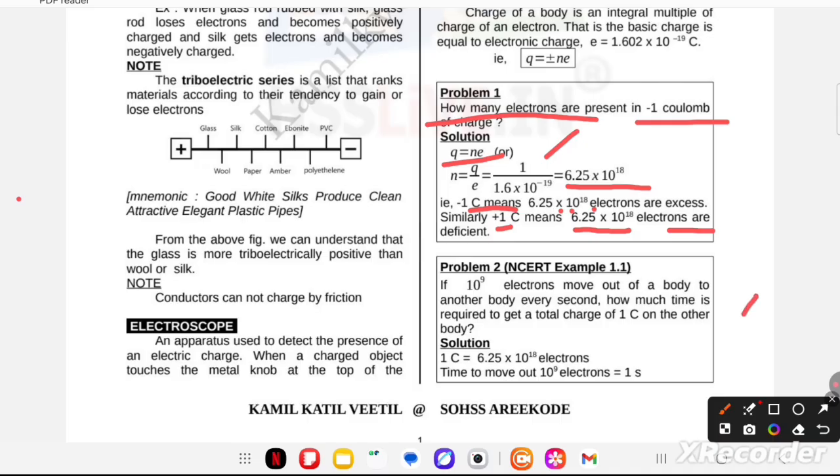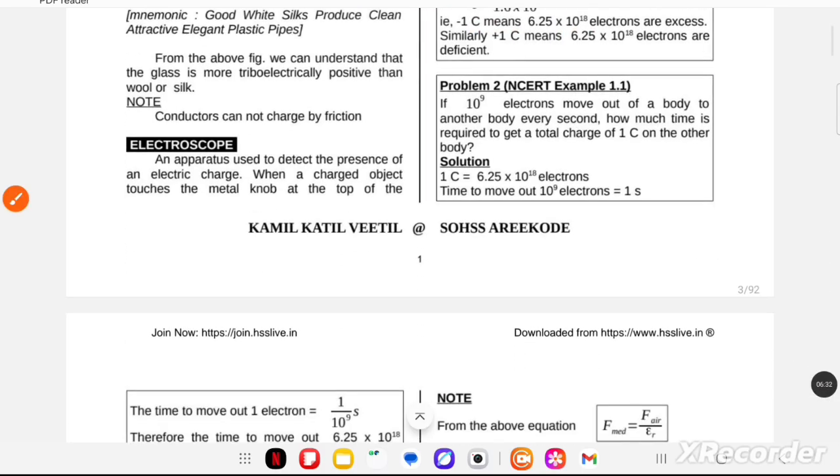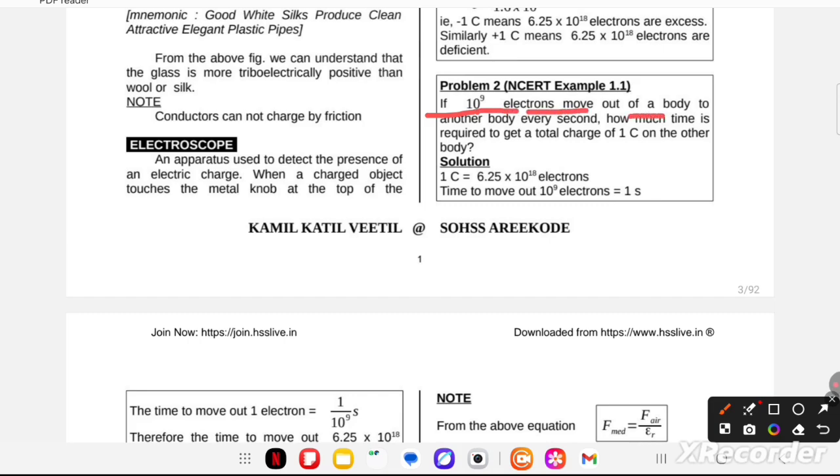Now the second problem, an NCERT example. If 10 to the power 9 electrons move from one body to another body every second, how much time is required to get a total charge of 1 coulomb on the other body? So solution, beta: 1 coulomb is 6.25 times 10 to the power 18 electrons. Time to move 10 to the power 9 electrons is 1 second.